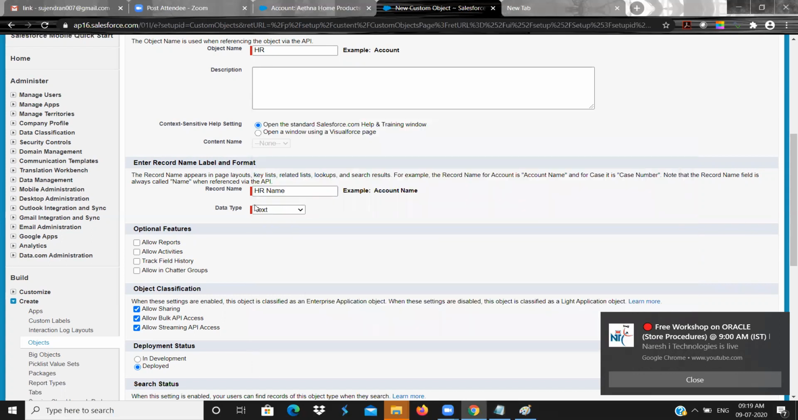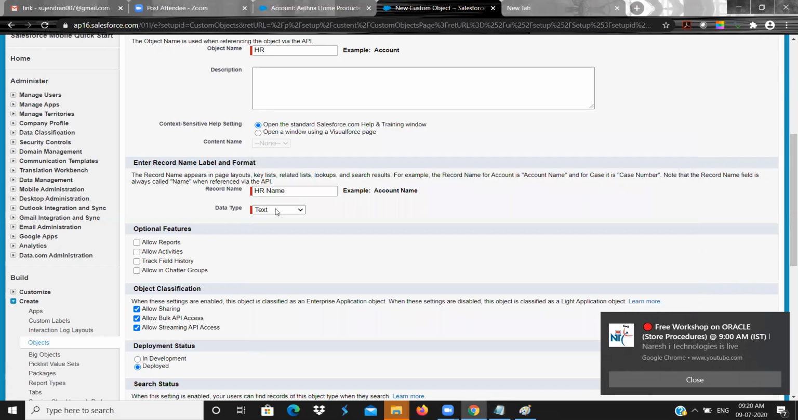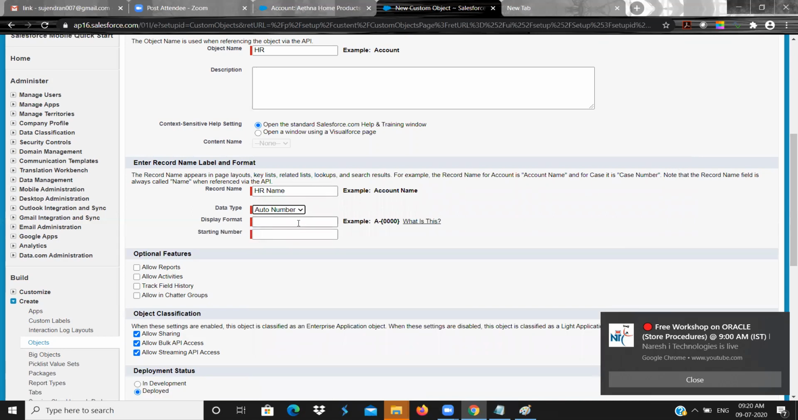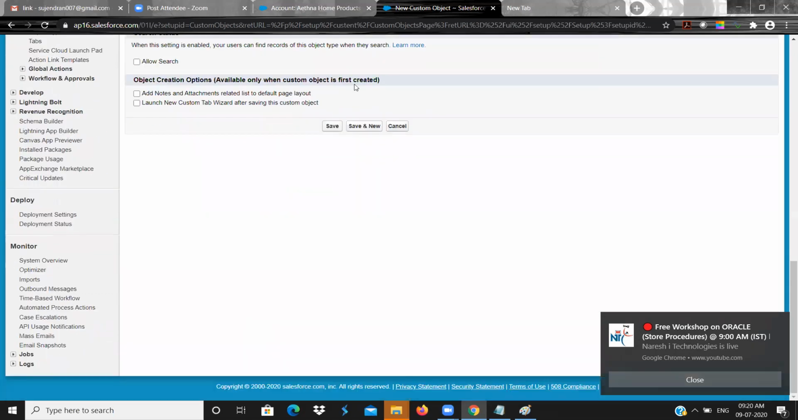Now it is asking, for this first field, what should be the data type and what should be the name. If I click on Auto Number, it will change to ask what format you wanted to give. So I will be going for Text only. All of this I will tell you later. So you can simply click on Save.